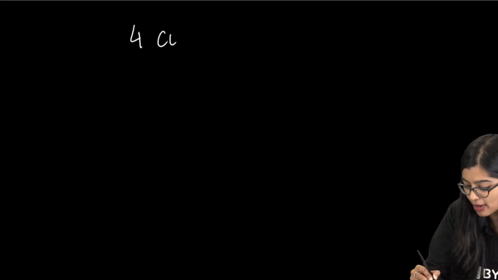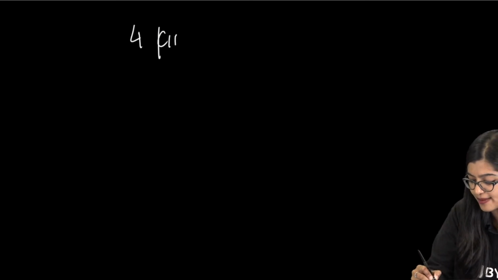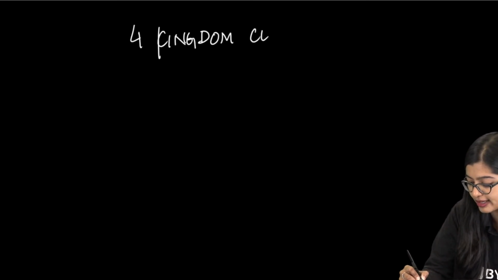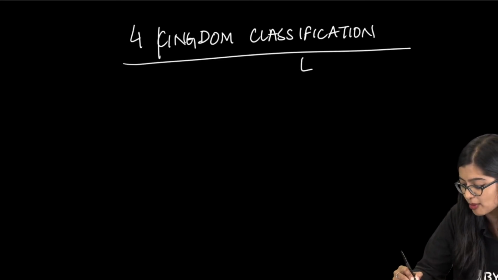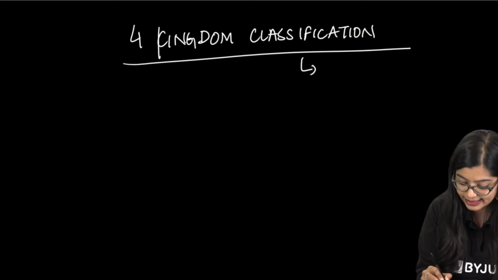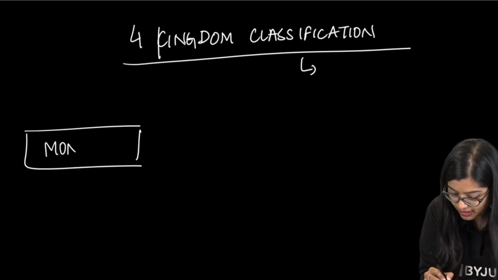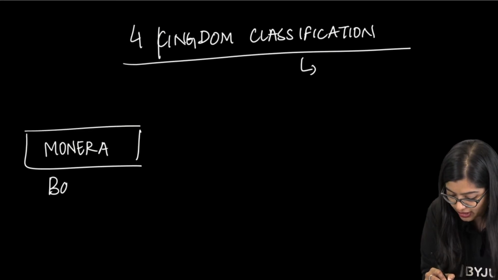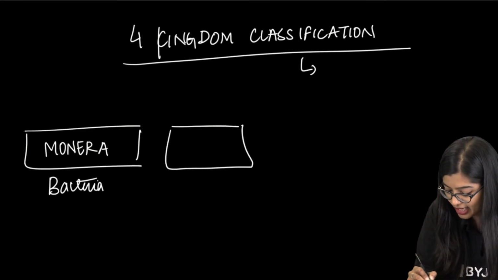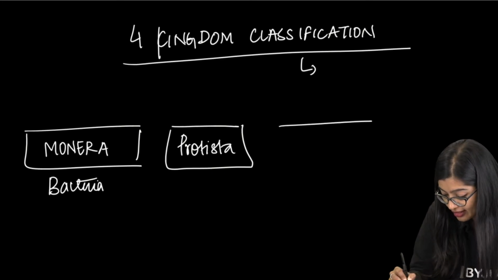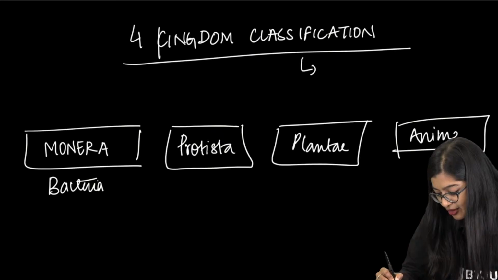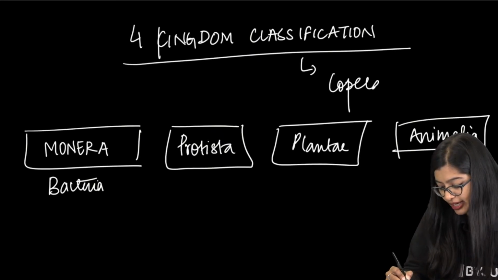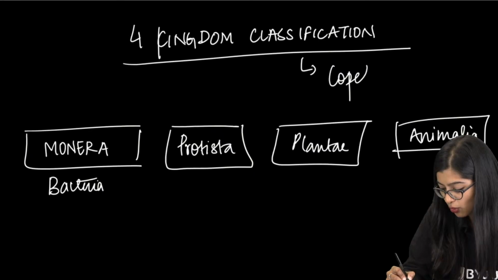Which is why later on there was another scientist who came up with the four kingdom classification. And they realized that bacteria is causing us the problem. So let's give a separate kingdom to bacteria. So now we have a separate kingdom called Monera, which included all the bacteria. Then we had Protista, then we had Plantae, and then we had Animalia, right? And this was given by Copeland. His name was Copeland.